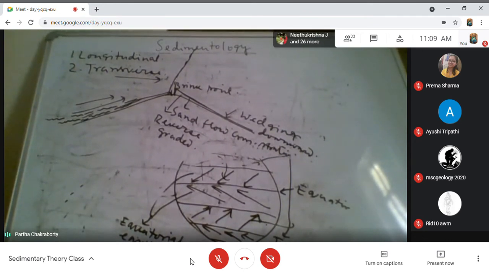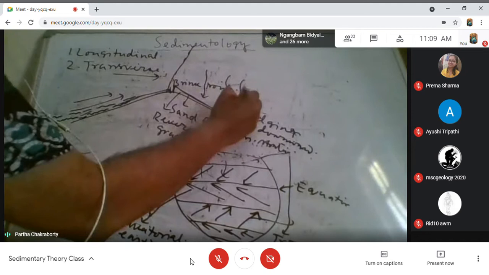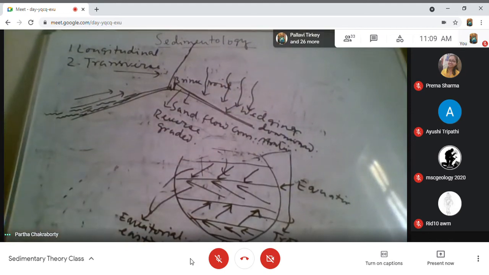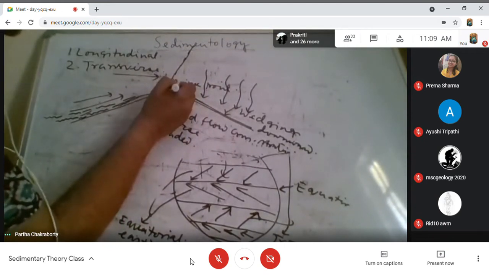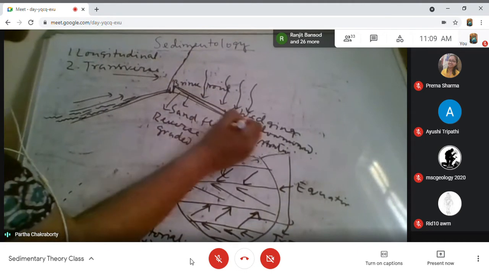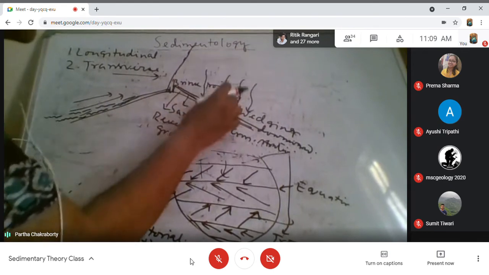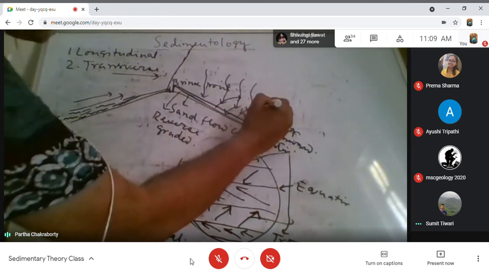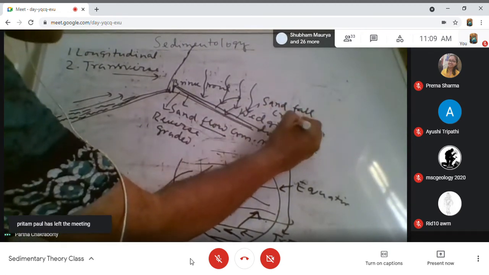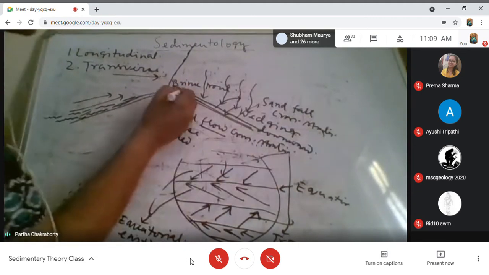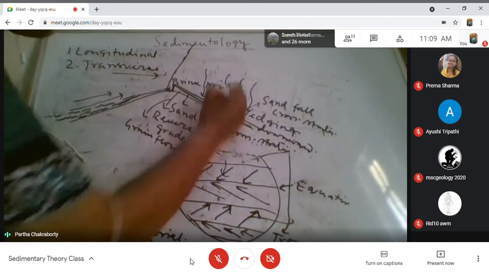In the meantime, whatever sediment is in suspension within the air will settle on this cross stratification. And this suspension settlement will form another cross strata above it, which will be wedging upward. This cross strata, which is the suspension settlement product, we call sand fall cross strata. So sand flow is a product of grain flow, and sand fall is a product of suspension settlement.